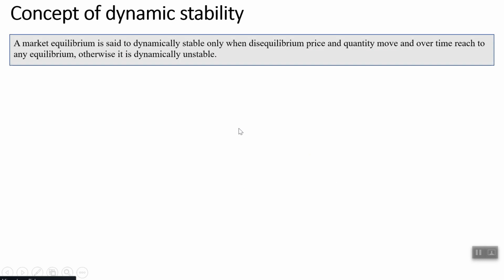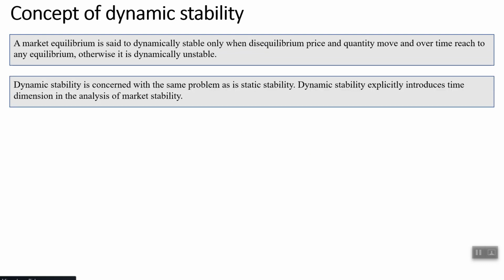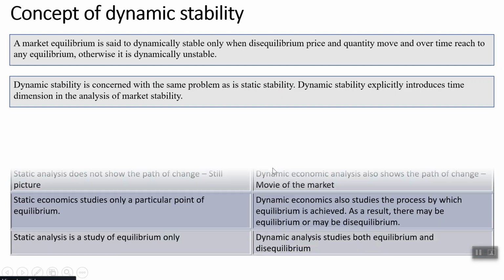So before we move ahead, let's look a little bit at the concept of dynamic stability. A market equilibrium is said to be dynamically stable only when disequilibrium price and quantity move and over time reach the equilibrium. Otherwise, it is dynamically unstable. Dynamic stability is concerned with the same problem as static, but in dynamic stability, we introduce the concept of time dimension, which is not there in static. So let's look a little bit at the difference between static and dynamic.